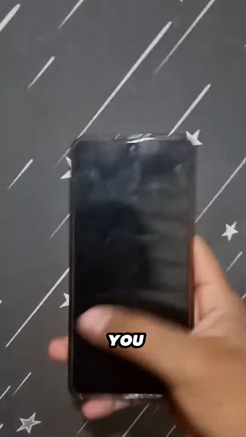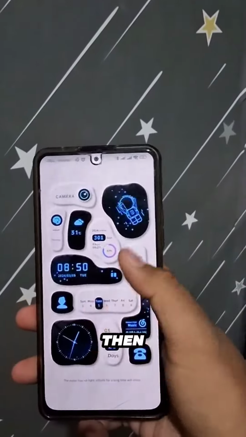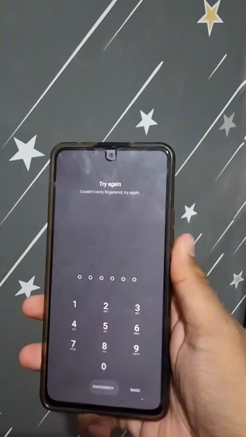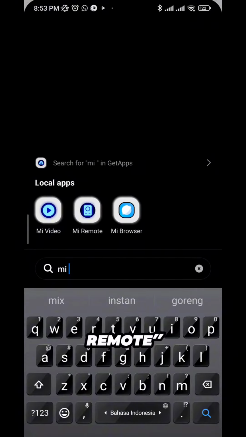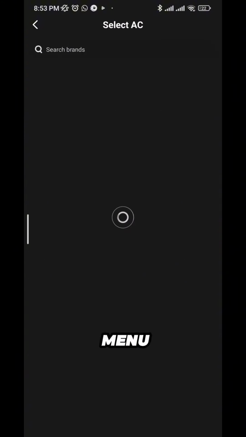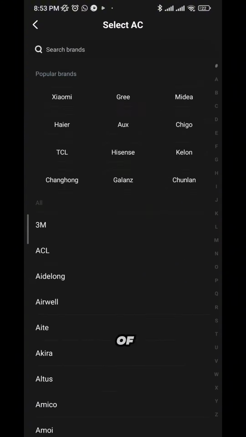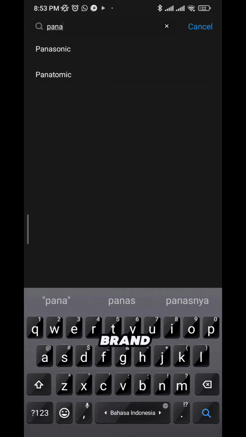First, you need to prepare your smartphone that has infrared. Then turn on your smartphone and search for the feature Mi Remote in your phone. Then you press the plus sign at the top left of your smartphone. Then you select the air conditioner menu. After that, look for the brand of air conditioner that you have. In the example, I use a Panasonic brand air conditioner.